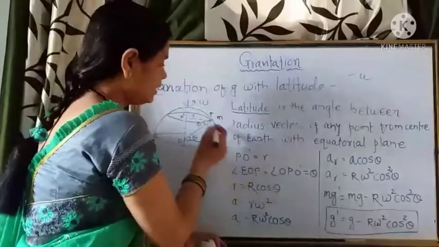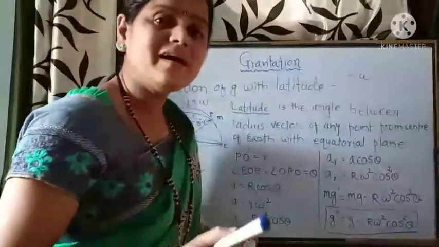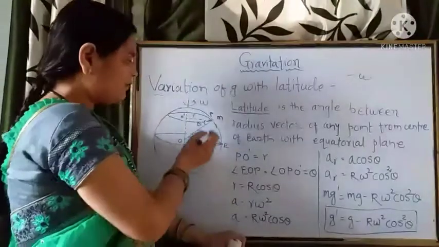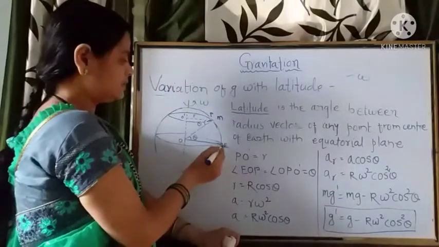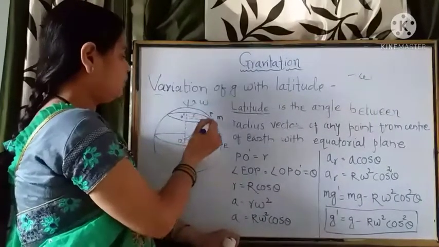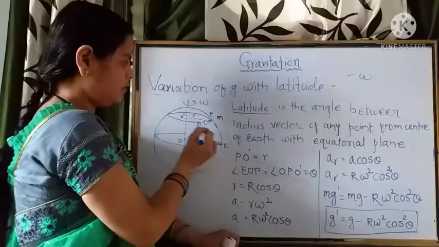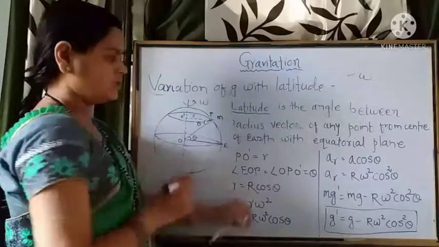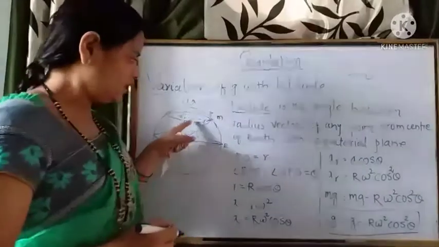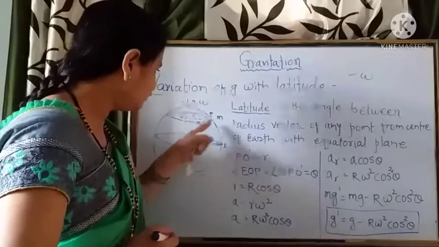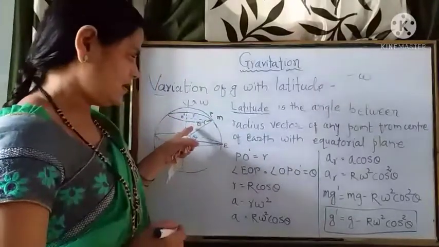It is nothing but the angle theta, and this is the latitude. Similarly, from geometry we find that this angle OPO dash is also theta, right?